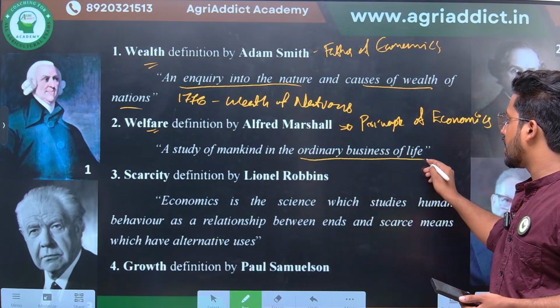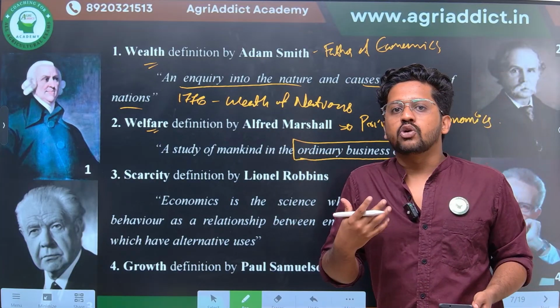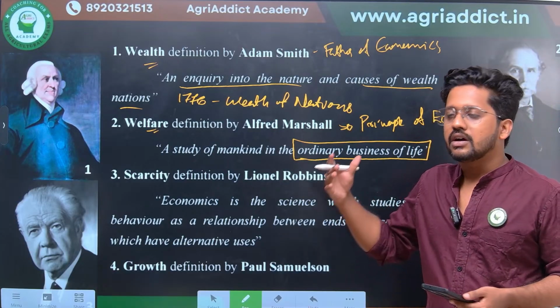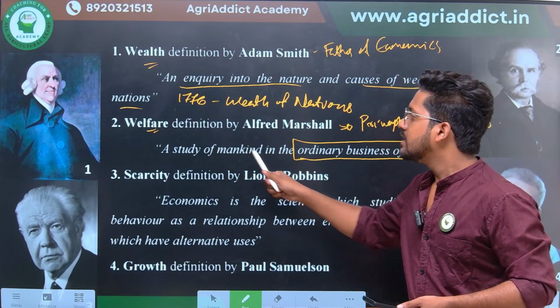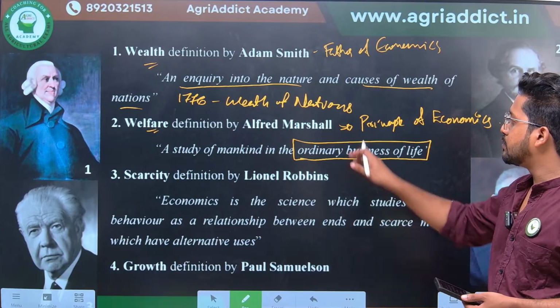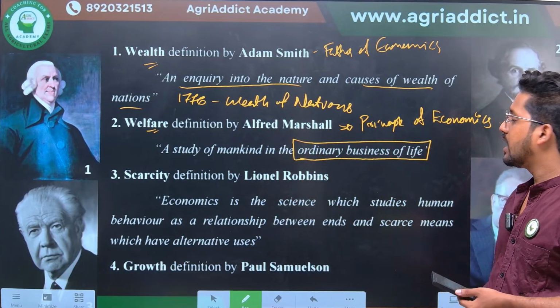This term is really important, ordinary business of life. How a man behaves in his ordinary business of life is the subject of economics. That was the definition given by Alfred Marshall, also called the welfare definition, and the book wherein it was specified was Principles of Economics.